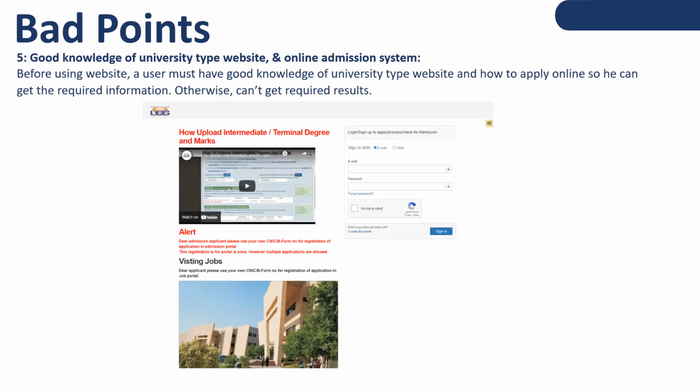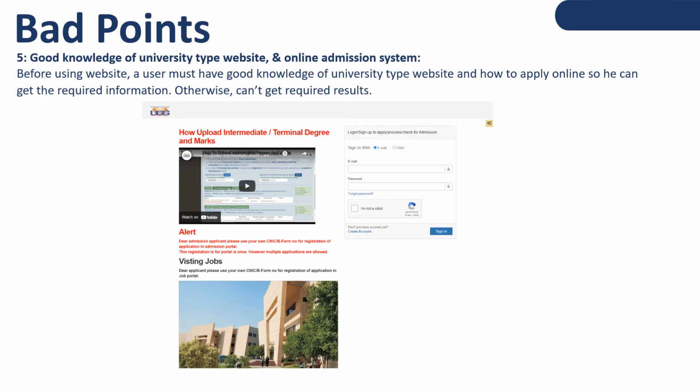So the fifth point is good knowledge of university type websites and the online admission system. Before using the website, a user must have good knowledge of university type websites and how to apply online so he can get the required information. Otherwise, he can't get the required result.